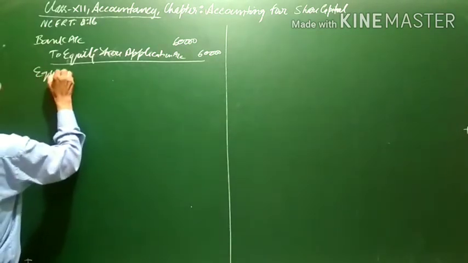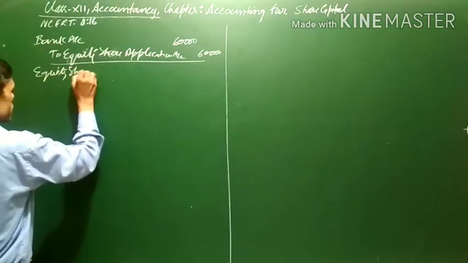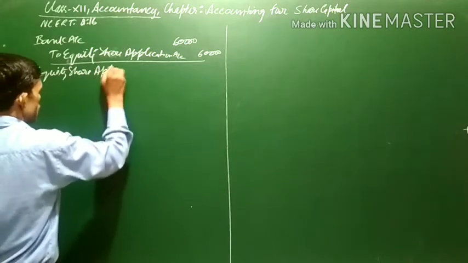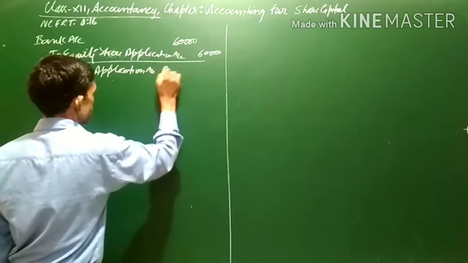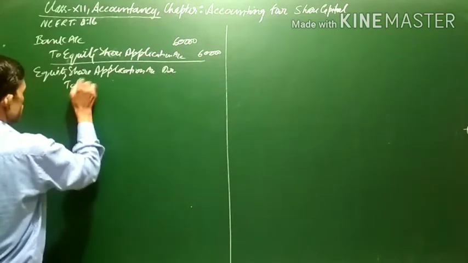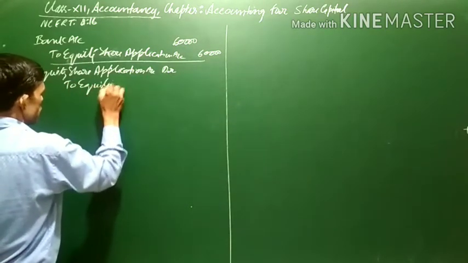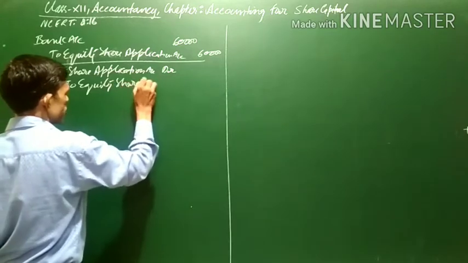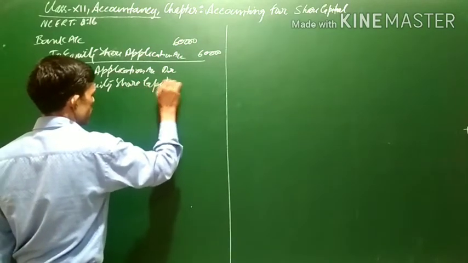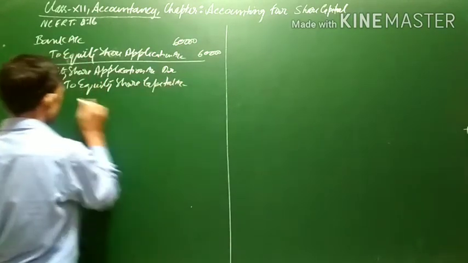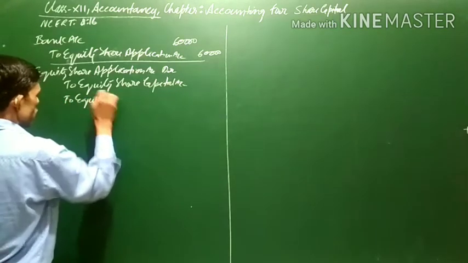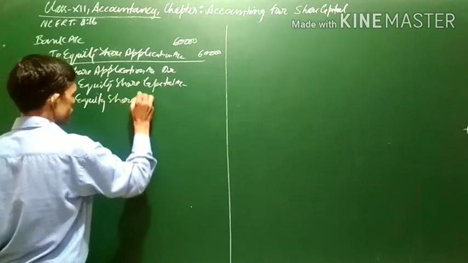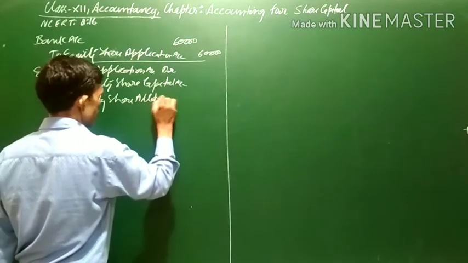The next entry: equity share application account debit, to equity share capital account, to equity share allotment account.